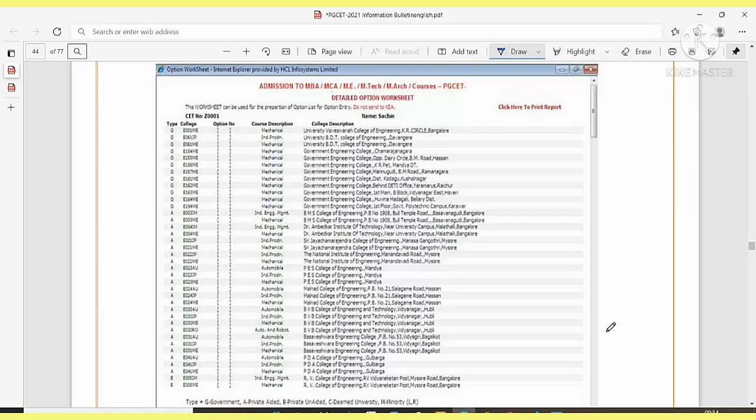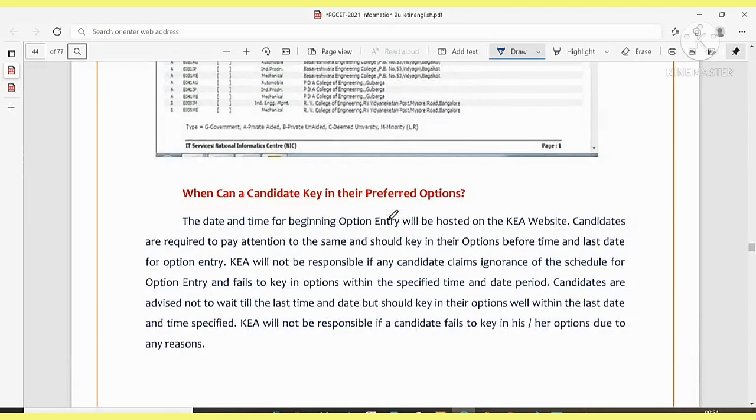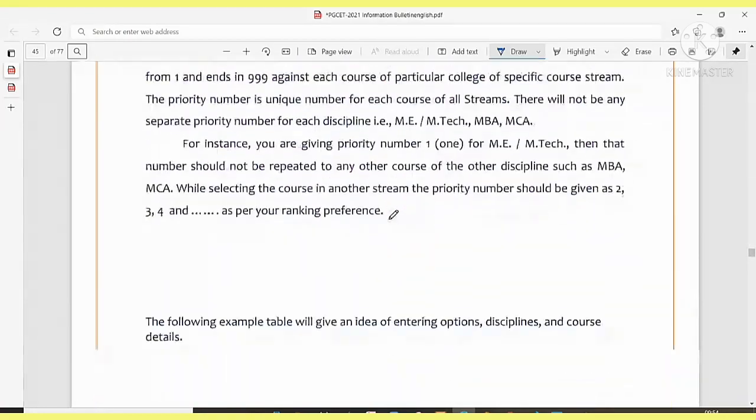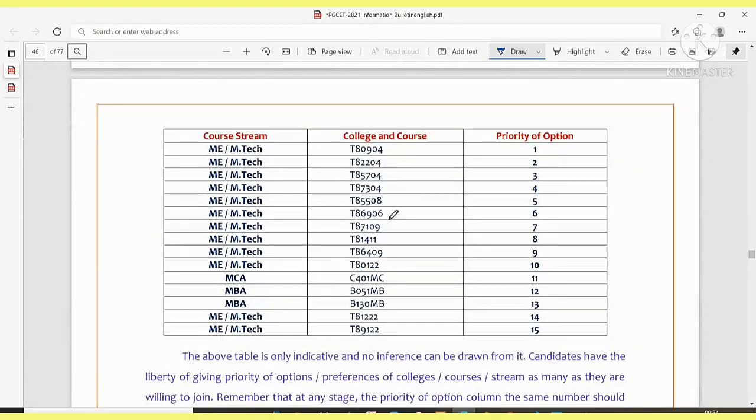Like this, they have given us an example of the option entry worksheet. It is just an example, it is not going to be the same, but if they give an example, it will be useful.